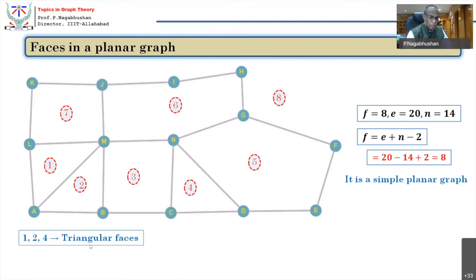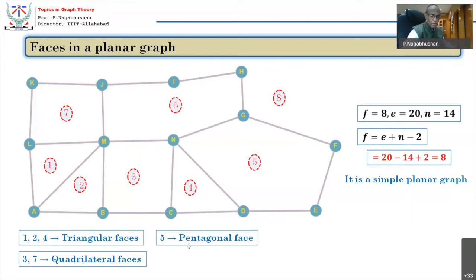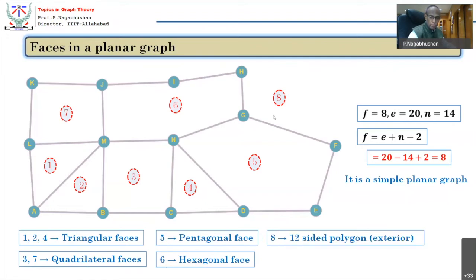So there are 3 triangular faces, 1, 2, 4. There are 2 quadrilateral faces, 3 and 7. There is only 1 pentagonal face, face number 5, and 1 hexagonal face, face number 6. The external face is a 12-sided polygon, which you find is the exterior face. What I'm doing is slowly taking you to the derivation of the formula F is equal to E minus N plus 2.